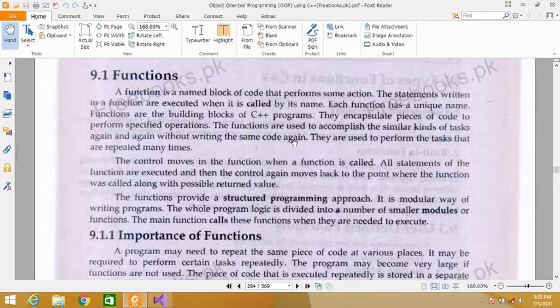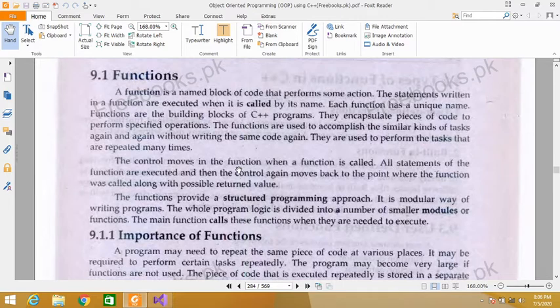So we can write a code one time and we can use that code again and again using functions. They are used to perform the tasks that are repeated many times. So we can write a code for a task one time and then we can call that function again and again when we need that code.